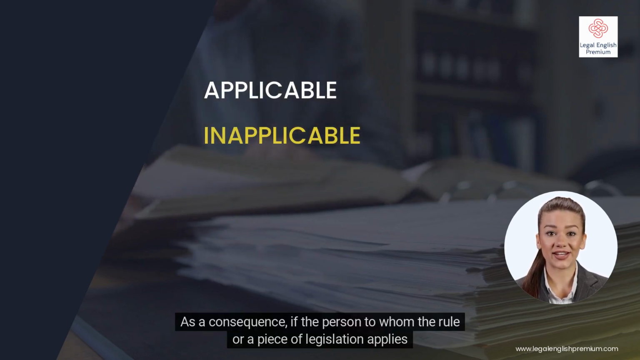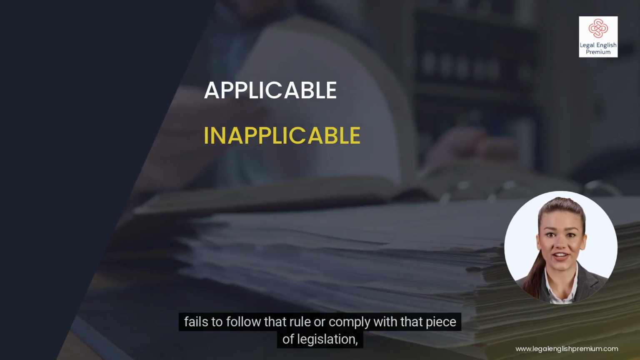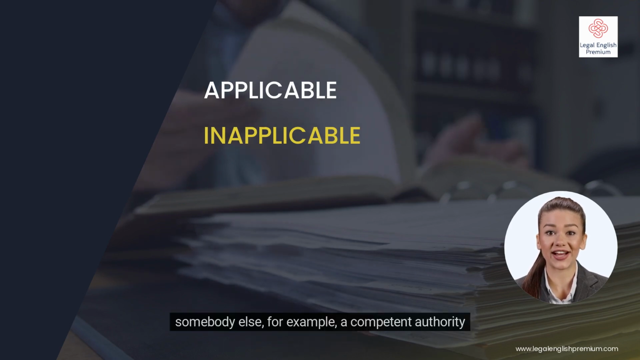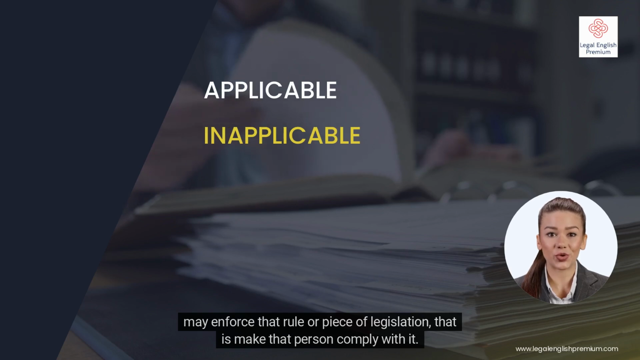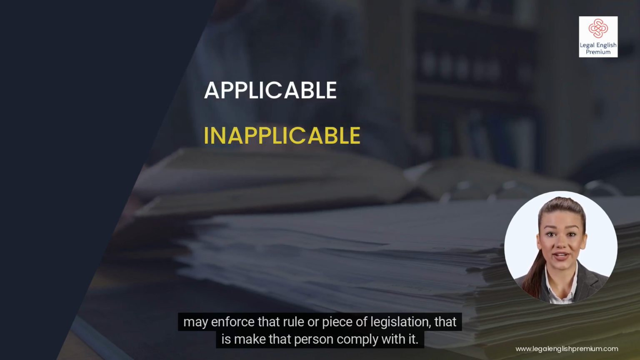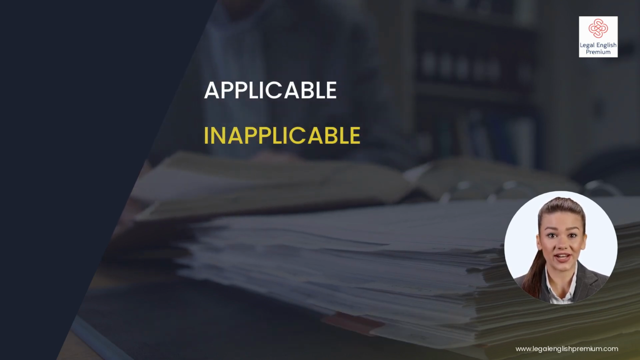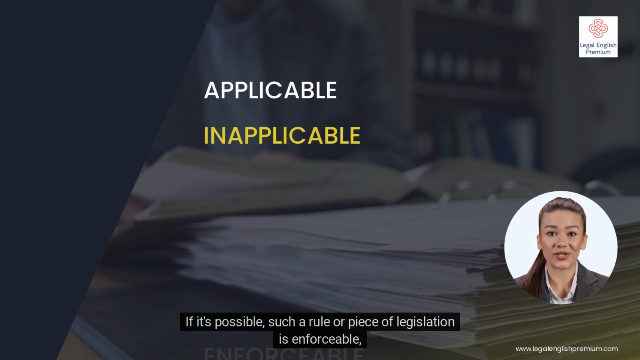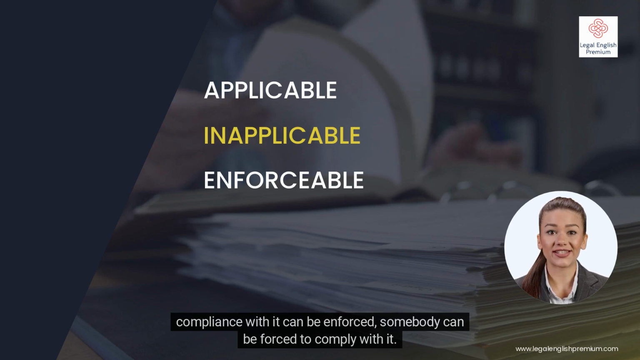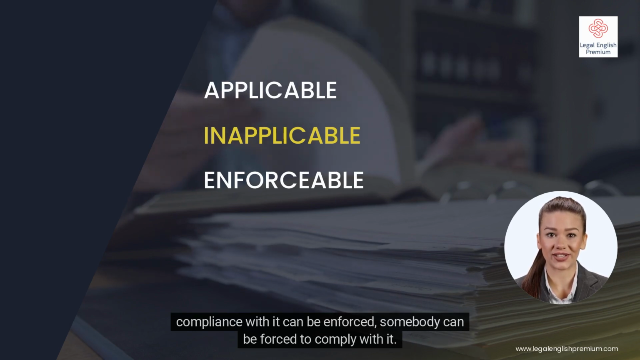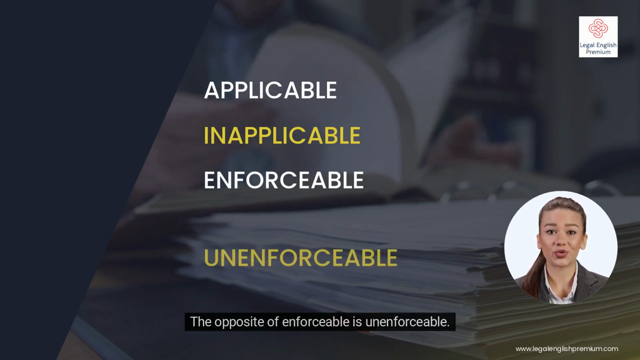As a consequence, if the person to whom the rule or a piece of legislation applies fails to follow that rule or comply with that piece of legislation, somebody else, for example, a competent authority, may enforce that rule or piece of legislation, that is, make that person comply with it. If it's possible, such a rule or piece of legislation is enforceable. Compliance with it can be enforced, somebody can be forced to comply with it. The opposite of enforceable is unenforceable.